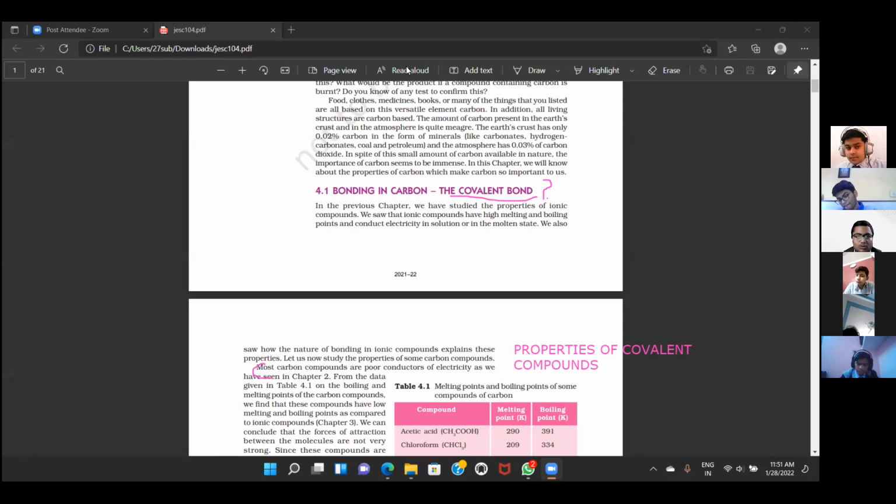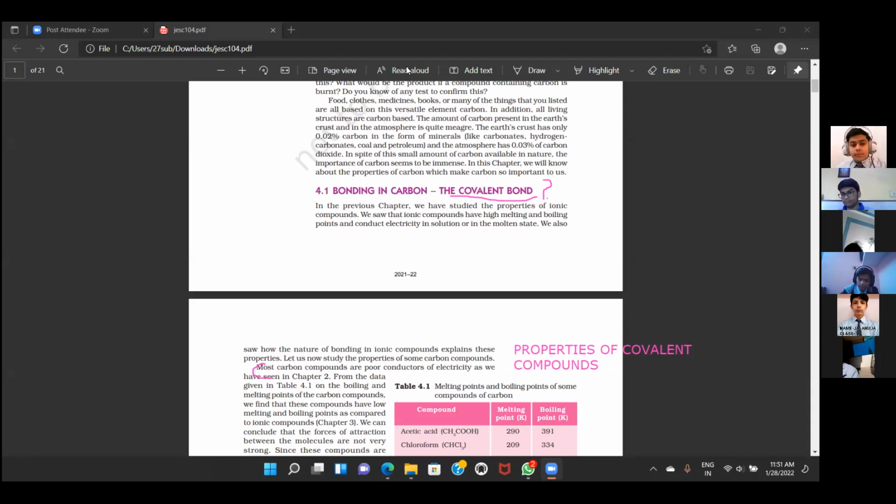What are the various properties? In which chapter have we done them? Chapter 3, metals and non-metals. Page number? It's page 49. So in a fast way, can we discuss some of the properties?